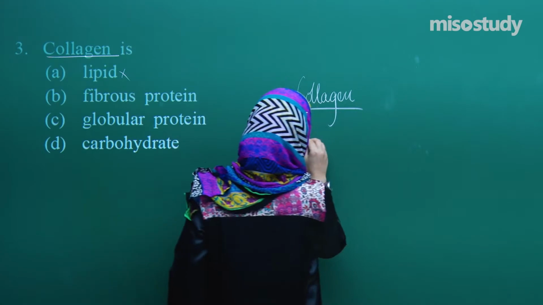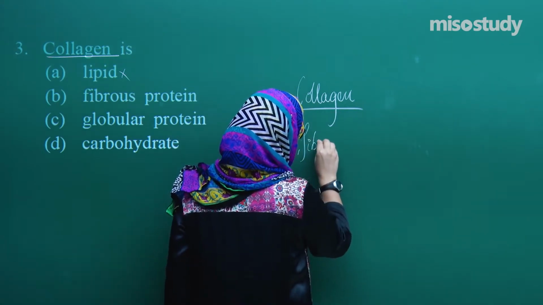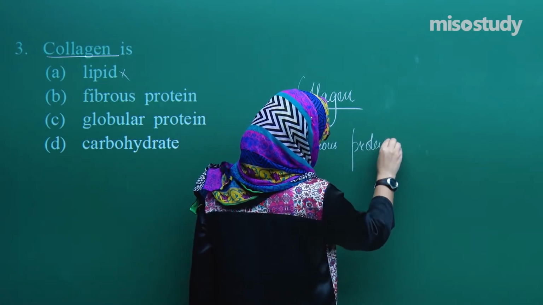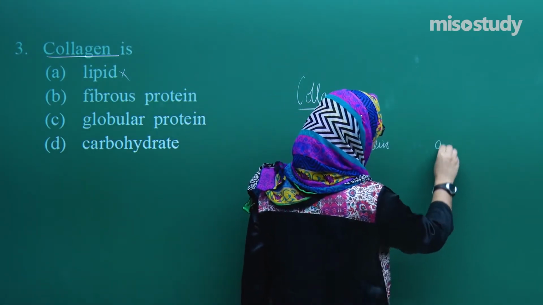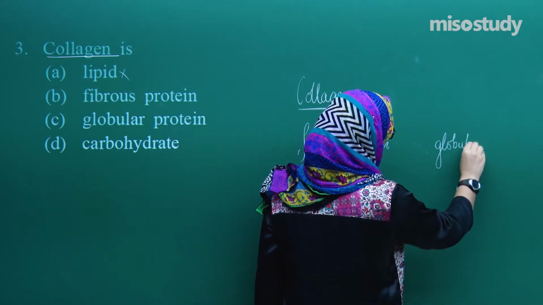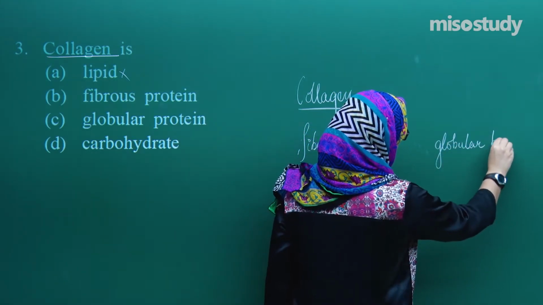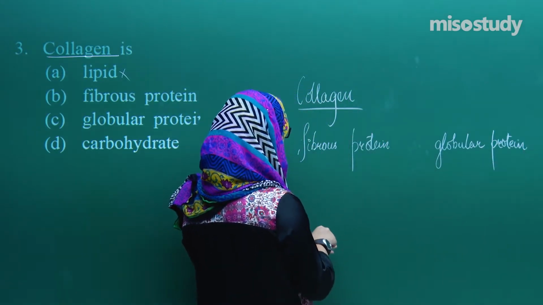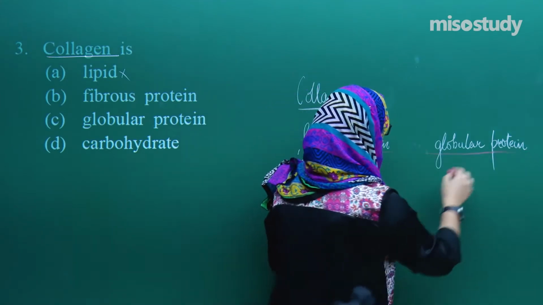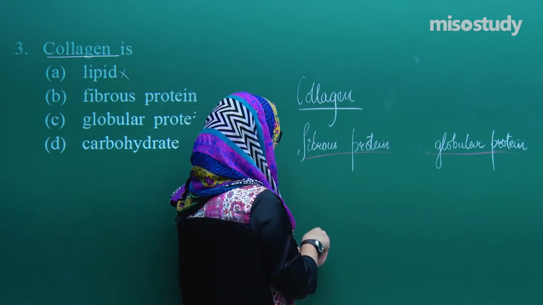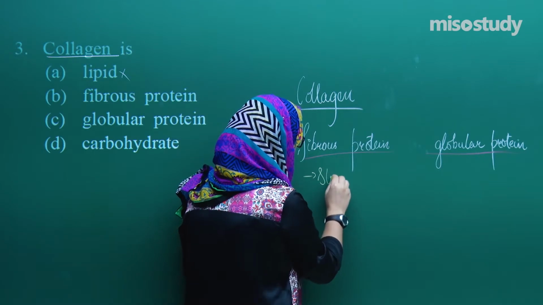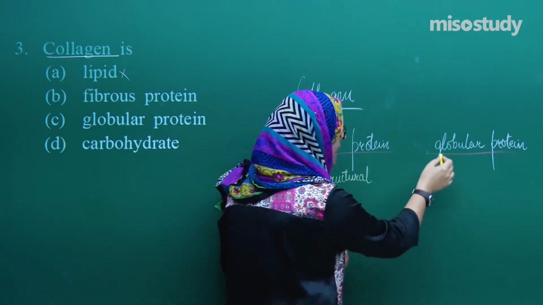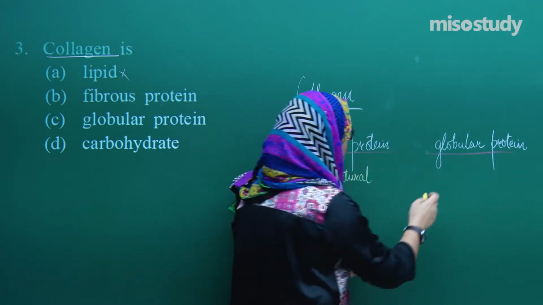If we talk about the fibrous protein, and if we talk about the globular protein, so guys, this fibrous protein is basically a structural protein, and globular protein is basically a functional protein.